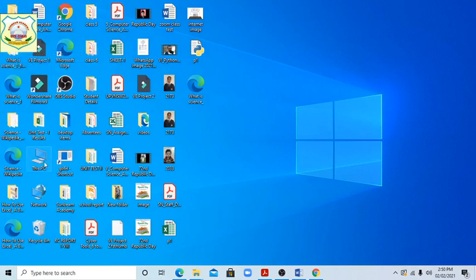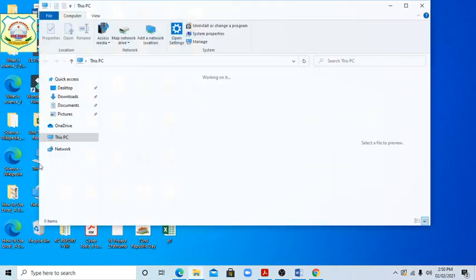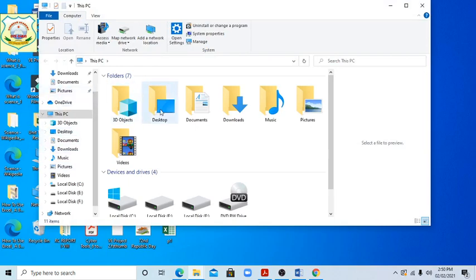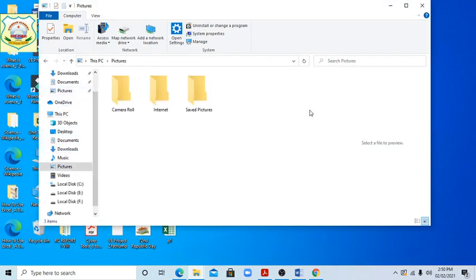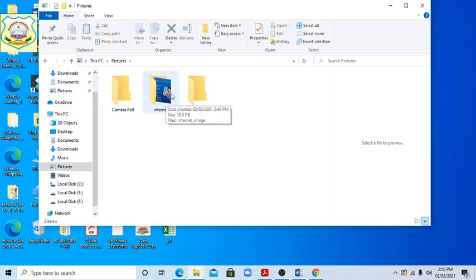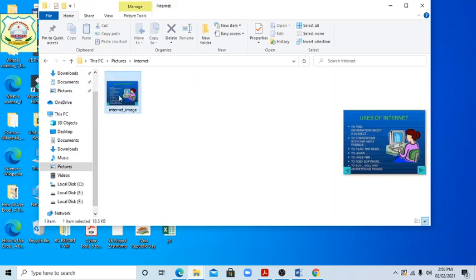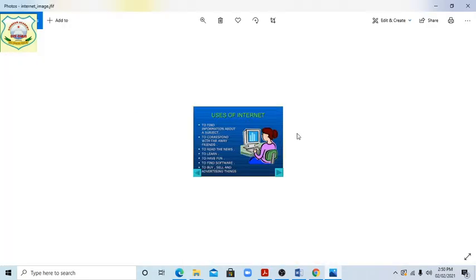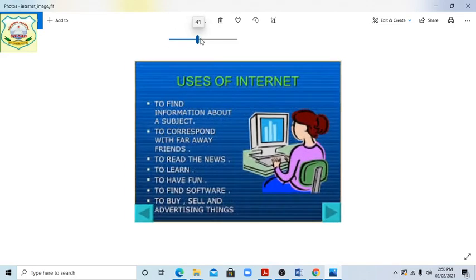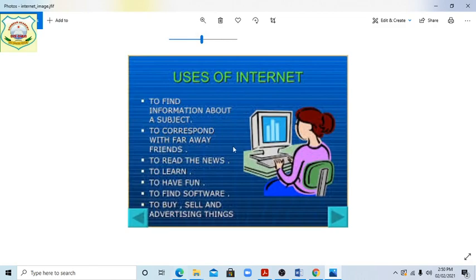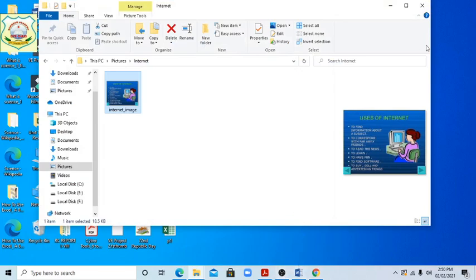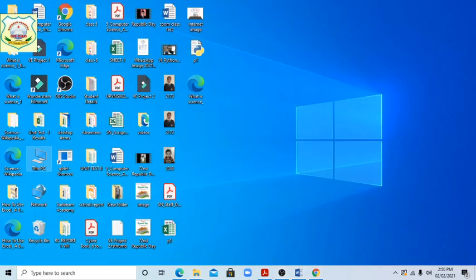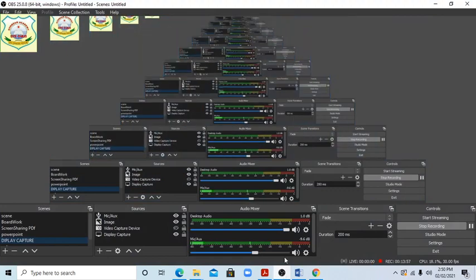First of all, go to This PC. Okay, here you will see Pictures. The folder we have made, internet. Yes, the picture is already saved, students. Clear, students? Okay, uses of internet. Clear, students? Again, I am telling students how to do it. Clear?